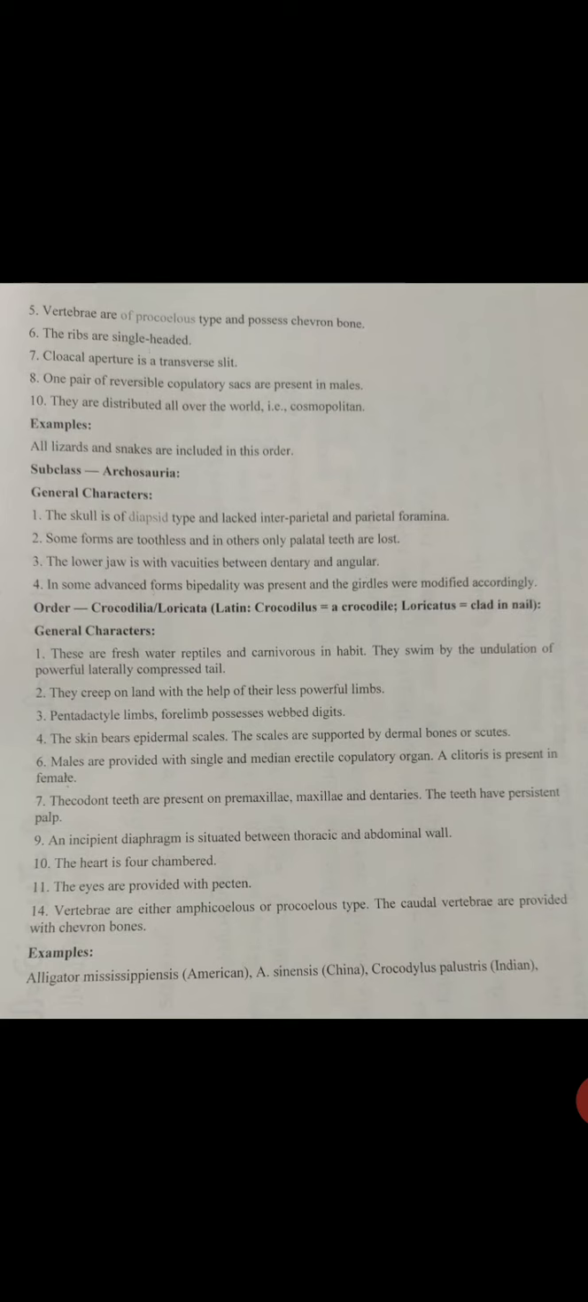Then subclass Archosauria. The skull is of diapsid type and lacks interparietal and parietal foramina. Some forms are toothless and in others only palatal teeth are present. The lower jaw is with vacuity between dentary and the angular. In some advanced forms, bipedality was present and girdles were modified accordingly. Order Crocodilia या Loricata. Crocodilus यानी crocodiles. Loricatus, clad in mail.